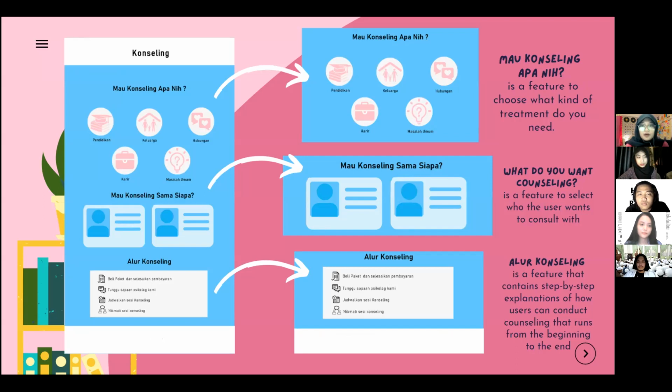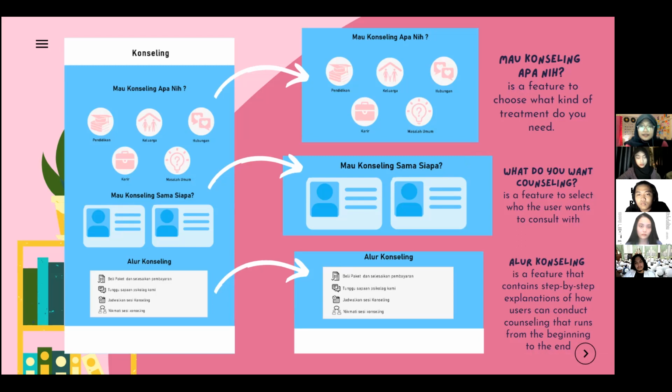And then there is Small Counseling. It is a feature to select who the user wants to consult with. In this feature, Calmme also provides choices of psychologists and psychiatrists who can be asked to schedule a counseling session. And then users can make a schedule with the psychologist and psychiatrist on the list.